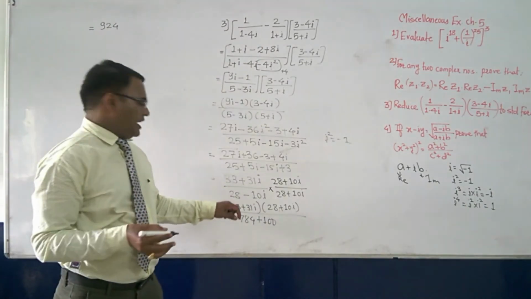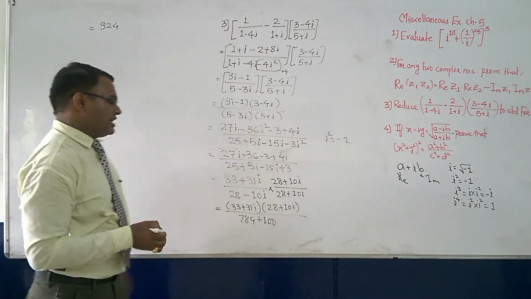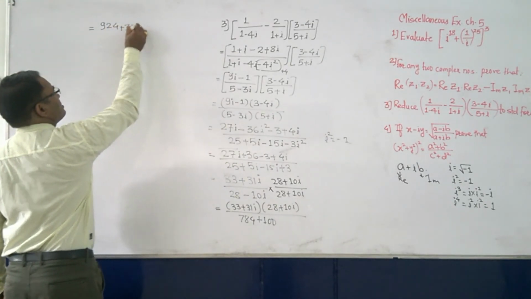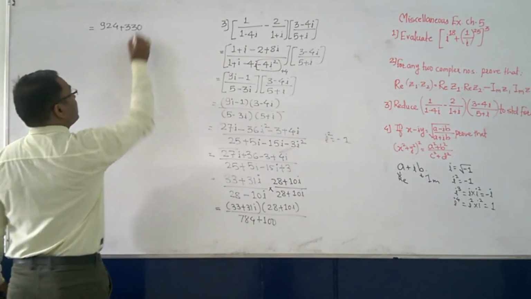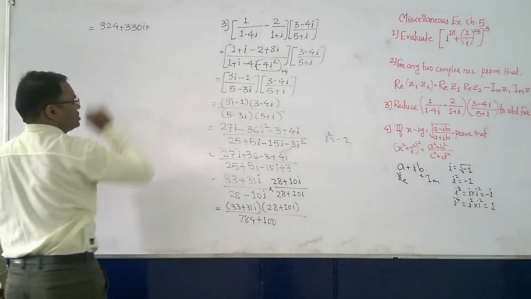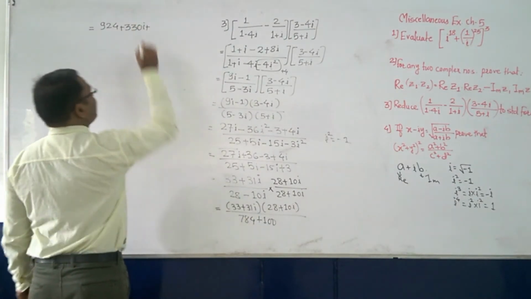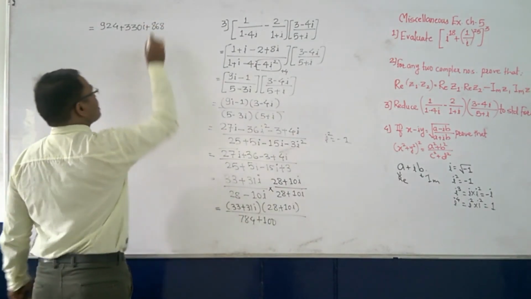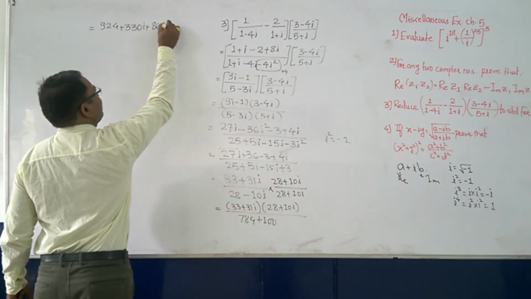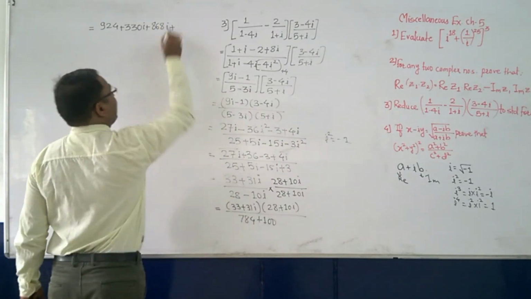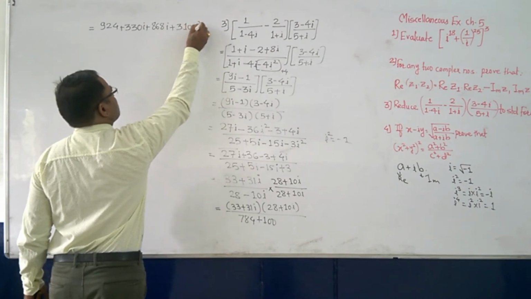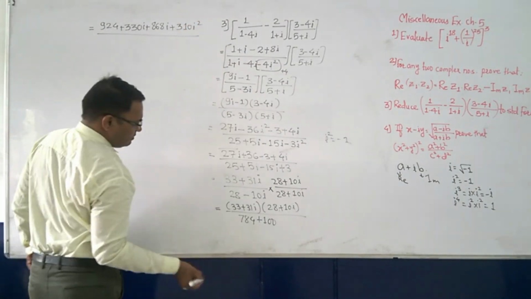If you multiply 33 into 28, that much we have done, and then plus 330i, because 33 into 10i will give you this much, and then 31 into 28 is what? 868, multiplied by i, and then 31i into 10i, that is 310i square, and below how much will it be?